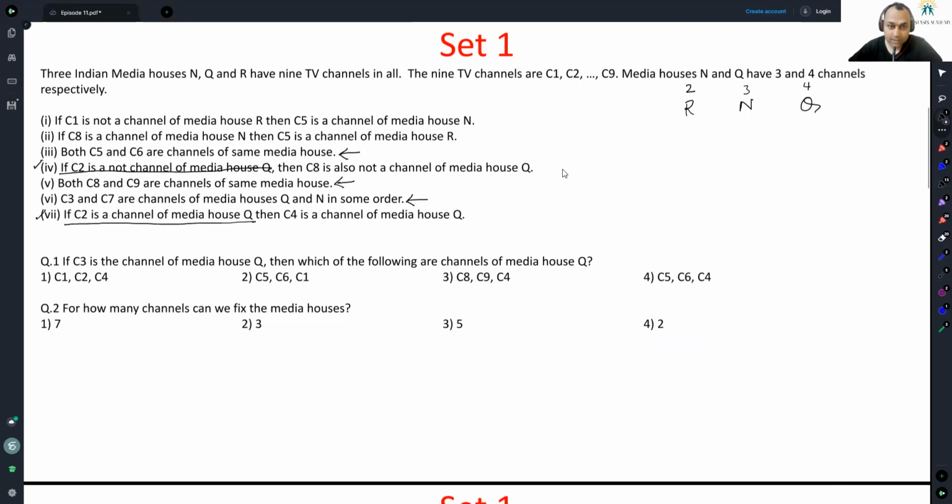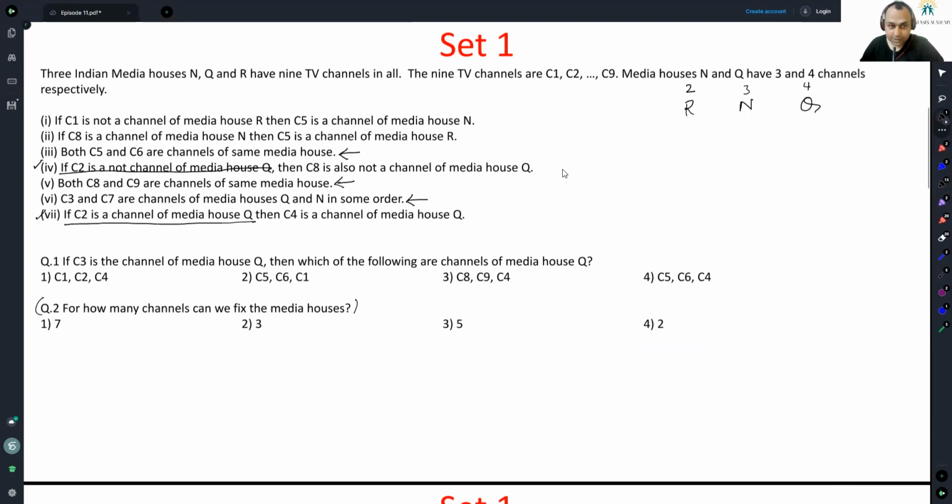Okay, lots of conditions given. In such questions, it is always advisable to first go through the questions and see what is required. I can see question number 2 says, for how many channels can we fix the media houses? There are lots of channels for which media houses can be fixed, but I'll solve this later. I'll solve question 1 first and show you what I mean by going through some parts.